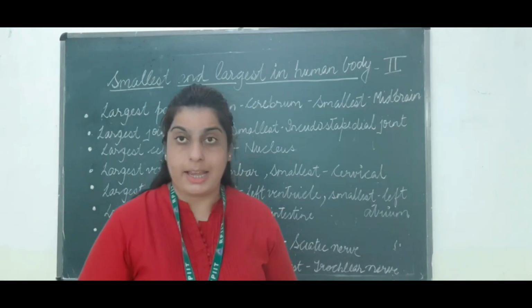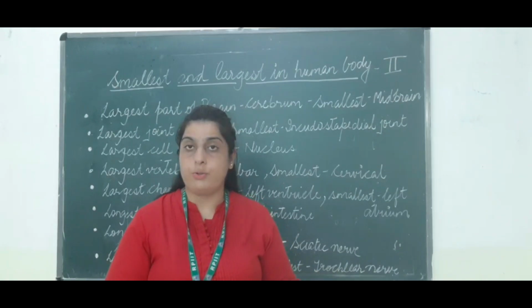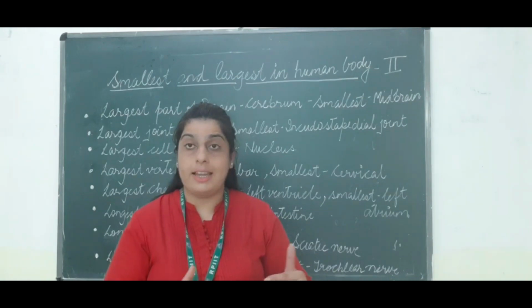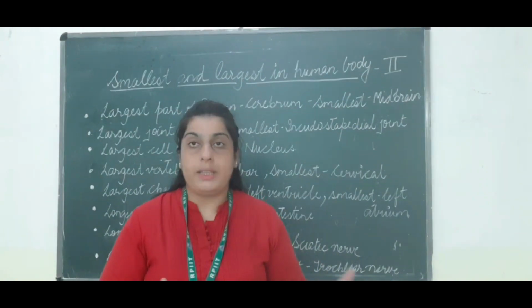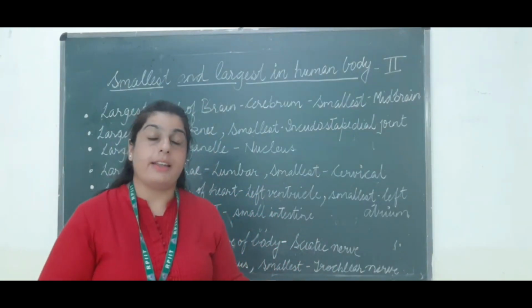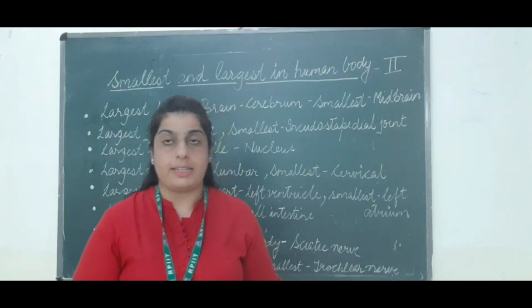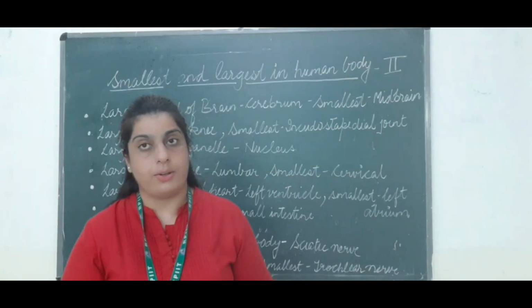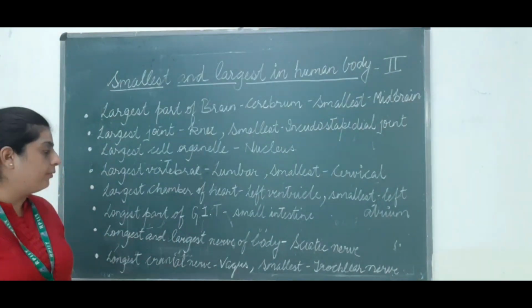There are two types of intestines: one is the large intestine and the other is the small intestine. So dear students, don't get confused between the large and small intestine. As the name specifies large intestine, students assume that it would be the longest part of the GI tract, but it is not. The longest one is your small intestine. It is 7 to 8 meters long in our body, and it plays a very important role in the gastrointestinal tract.